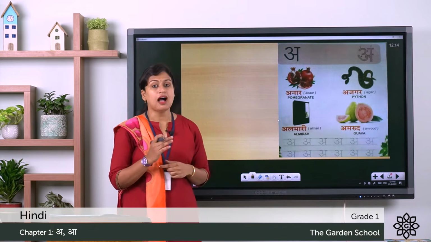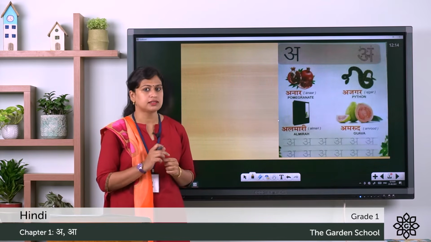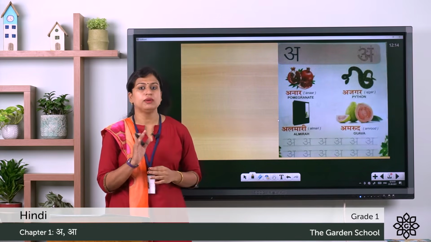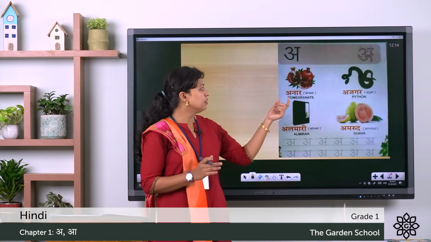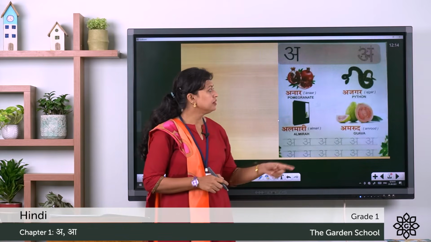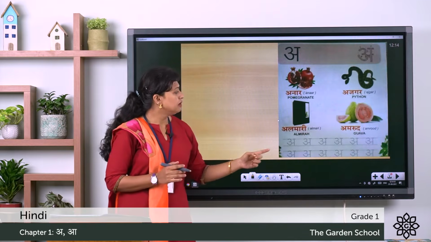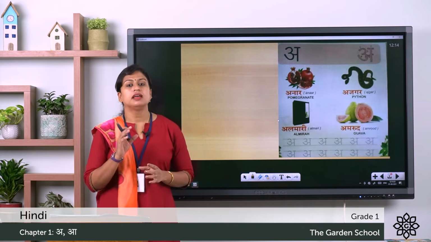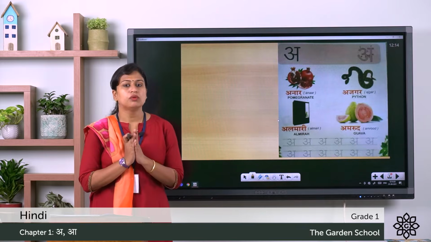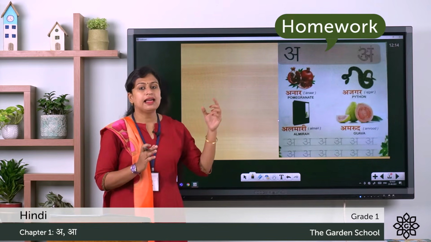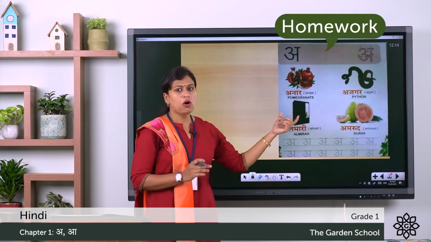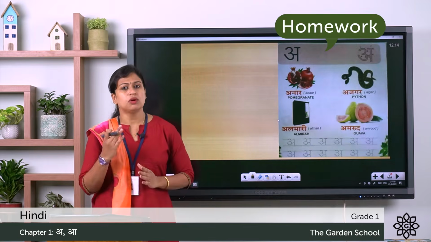Now here, you can see this is the picture from your textbook and on the top you can see letter A. This letter has a short sound and you can see at the bottom there are 4 words starting with letter A, and the words are anar, that means pomegranate, ajgar, python, almari, that is almira, Amrud, guava. So all these words start with letter A. Now what you have to do is, you have to write letter A 5 times in your notebook. You need not write all these words, you have to practice it orally.